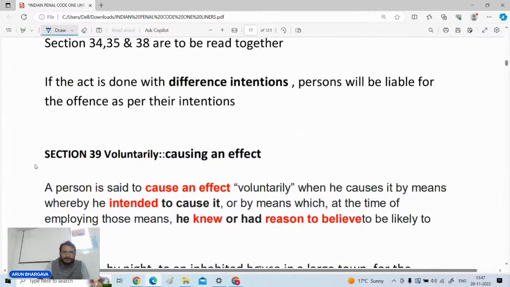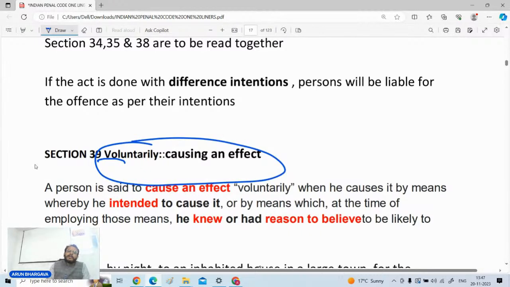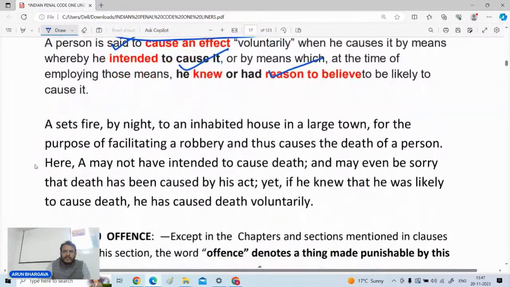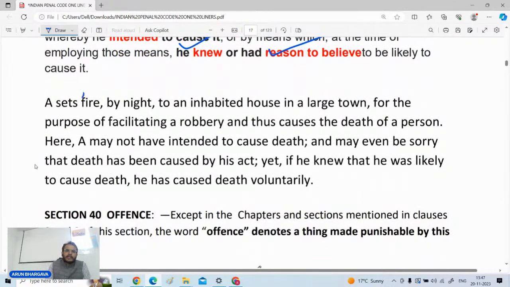Illustration number C. Thereafter, in section 39, it is asked what means voluntarily. So voluntarily includes three things: anything which is done with the intention, anything which is done with the knowledge, and anything of which a person is having reason to believe. So intention, knowledge or reason to believe, if any one of the three is found, it will be considered that the act is done voluntarily.